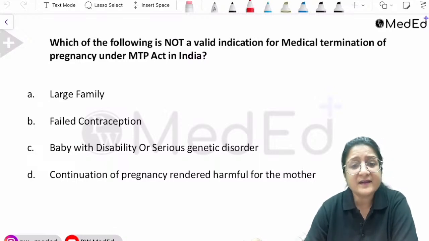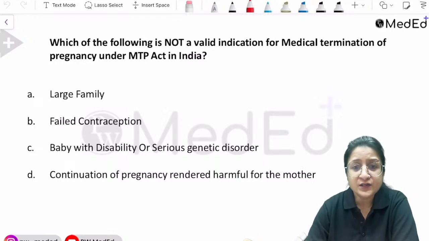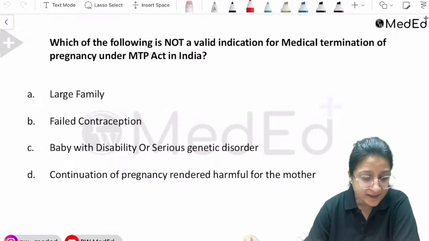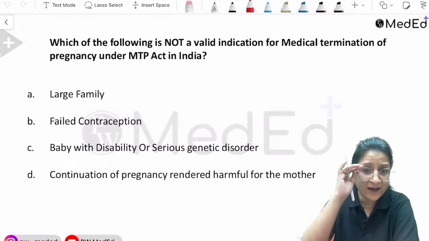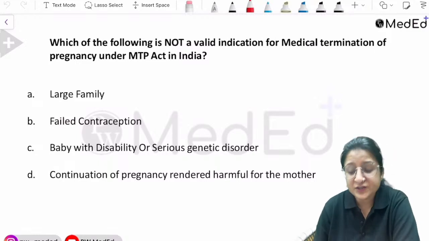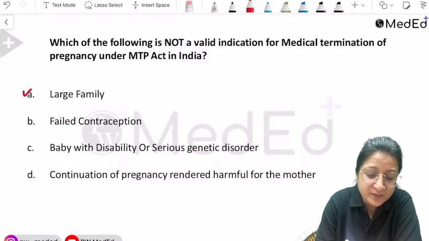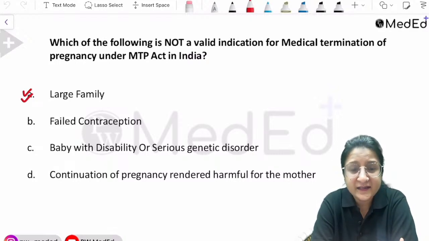So let's get started. First of all, let's talk about this legal aspect for abortion in India, which is governed by the MTP Act. So, which is not a valid indication? Very good, Imran and Surgeon, correctly answering. Imran, D is not a valid indication. Okay, not a valid indication they are asking. So large family, poor socioeconomic status, these by themselves are not a valid indication.